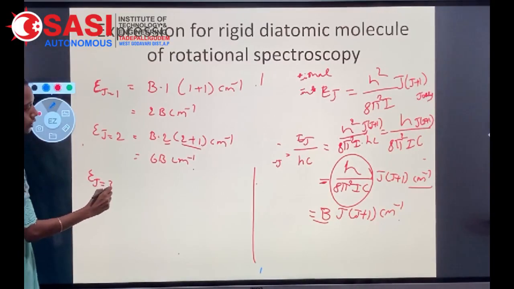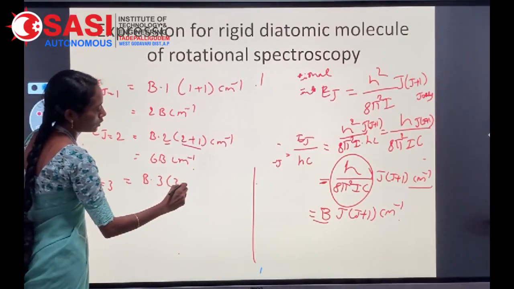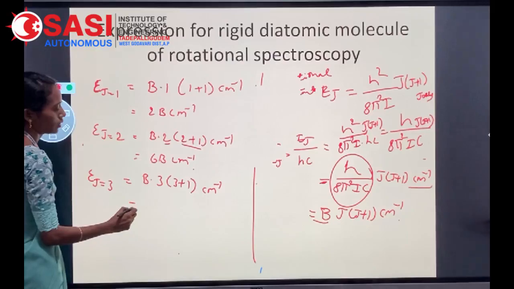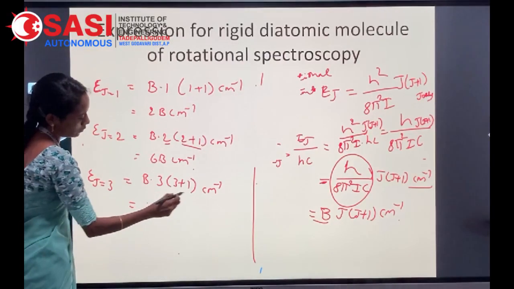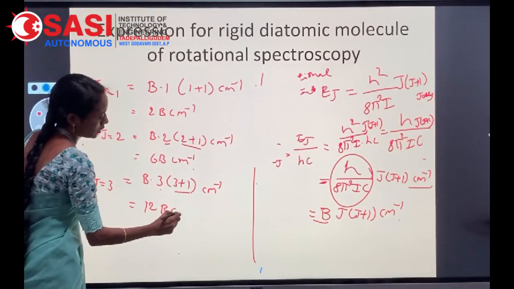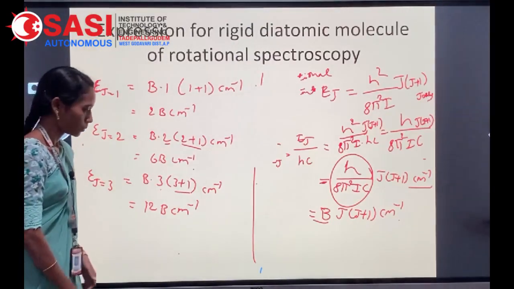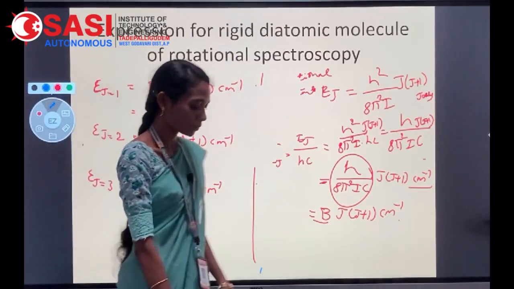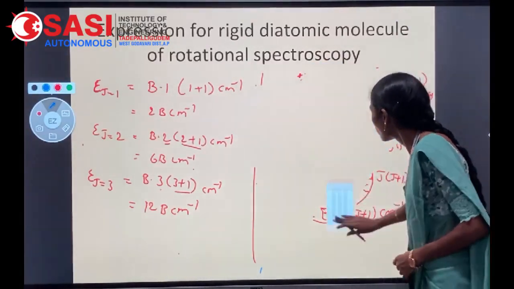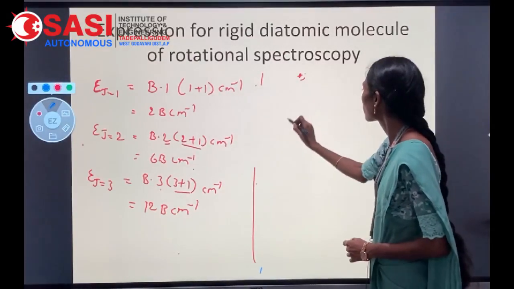J equal to 3, B into 3 into 3 plus 1 centimeter inverse, 4 threes are 12B centimeters inverse. Here there are the transition energy levels.